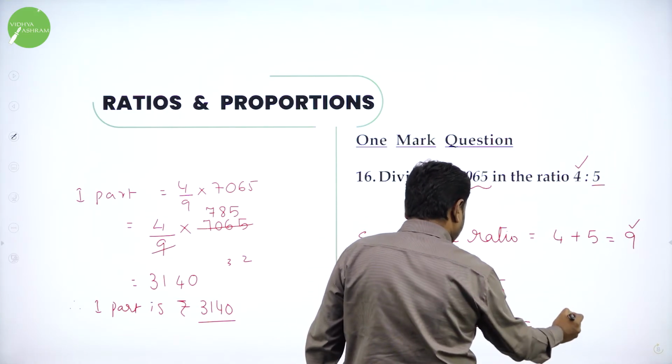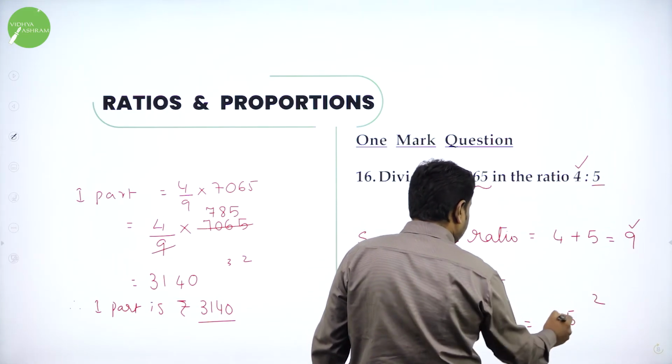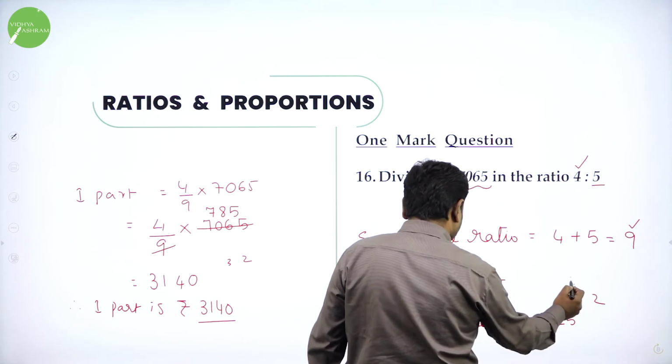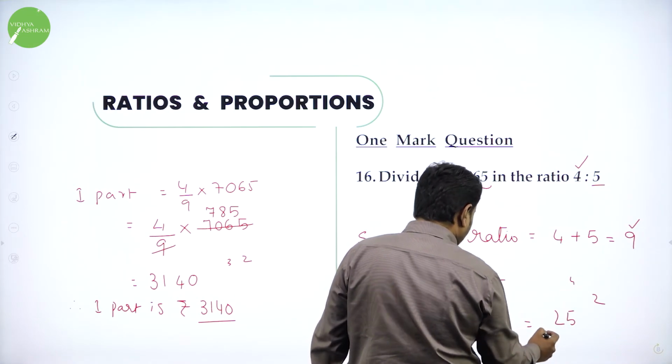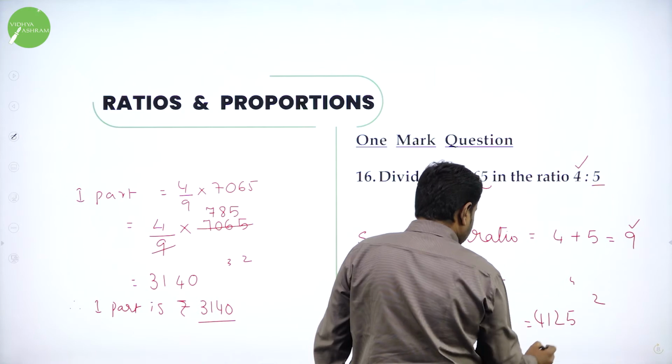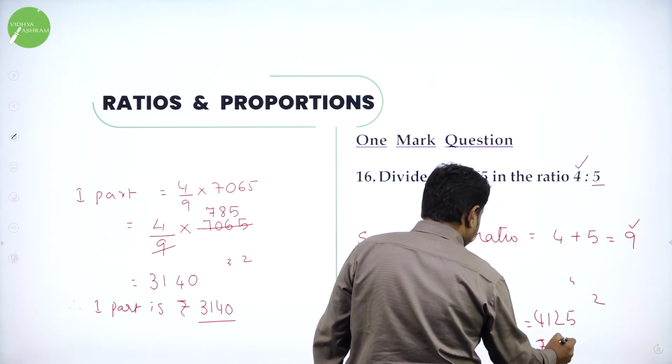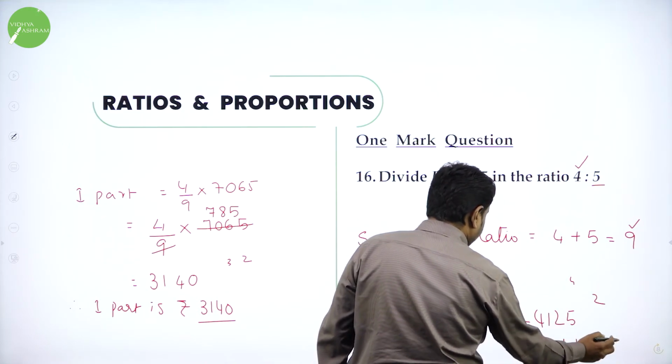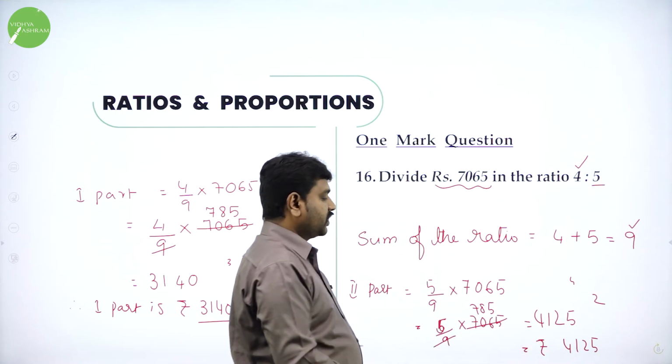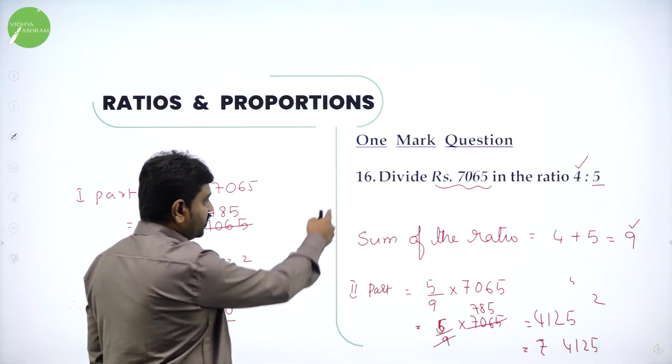Further, 5 5s are 25. 5 8s are 40 plus 2, 42. 7 5s are 35. 35 plus 4, 41. So the second part is rupees 4,215. Sorry, 4,125. So dear students, if I add these two, I should get that number.